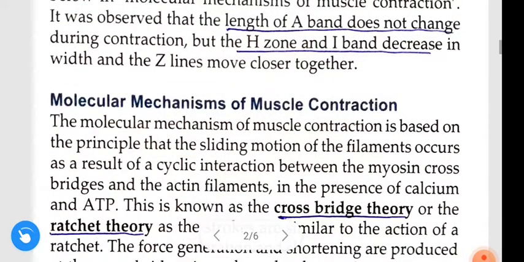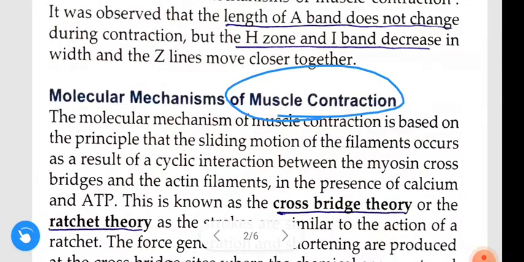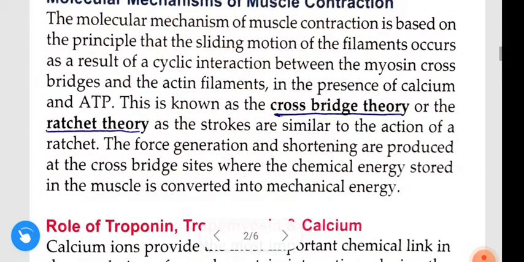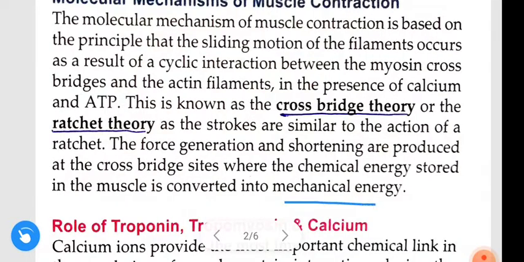Next, molecular mechanism of muscle contraction. The molecular mechanism of muscle contraction is based on the principle that the sliding motion of filaments occurs as a result of a cyclic interaction between myosin cross bridges and actin filaments in the presence of calcium and ATP. This is known as the cross bridge theory or Ratchet theory, as the strokes are similar to the action of a ratchet. The force generation and shortening are produced at the cross bridge sites where the chemical energy stored in the muscle is converted into mechanical energy.